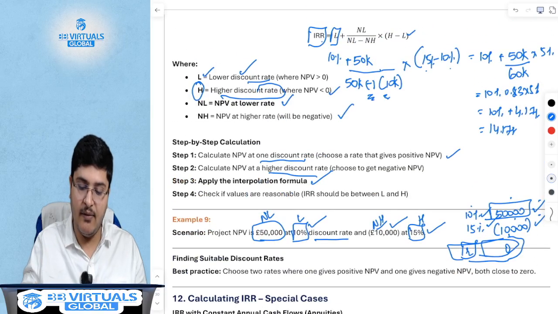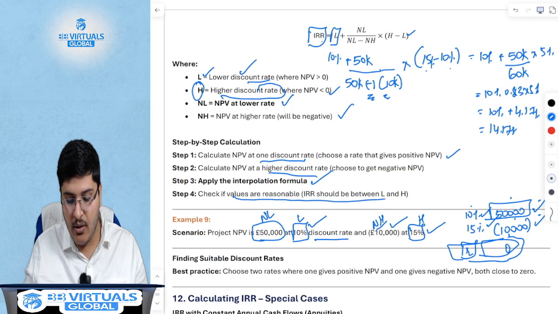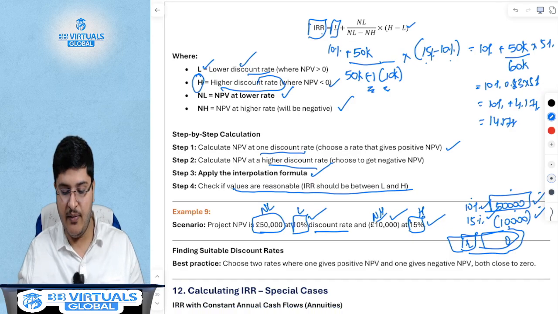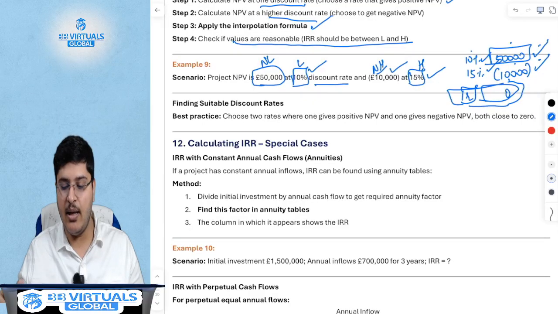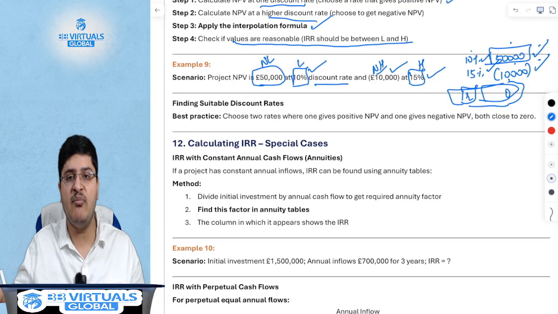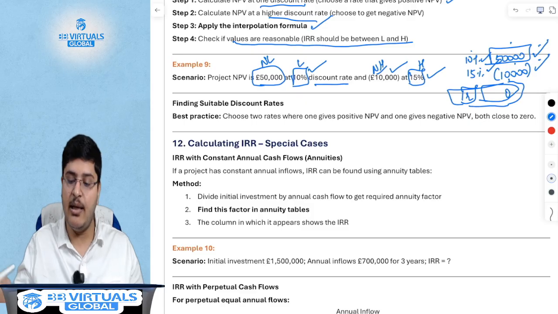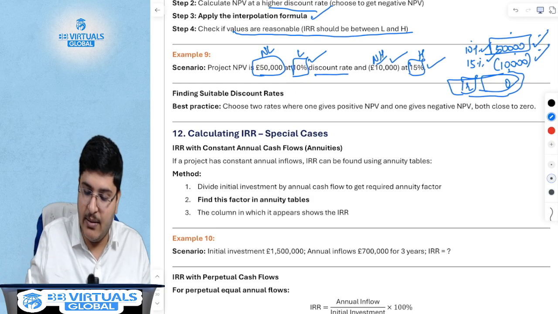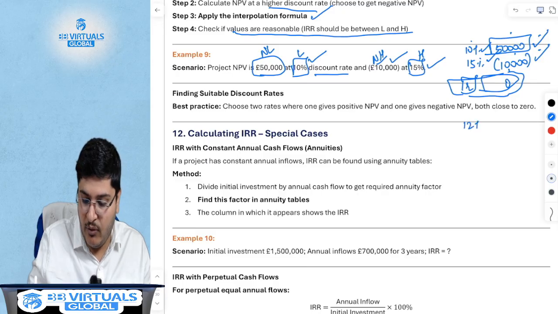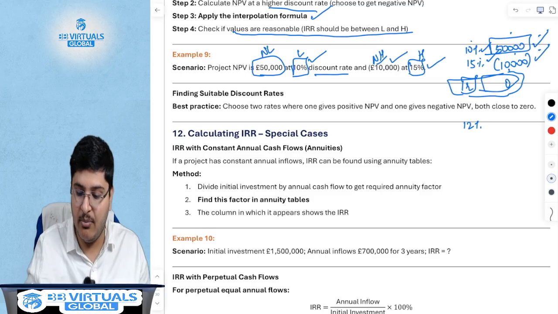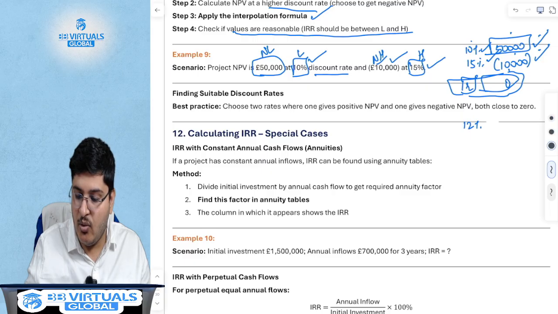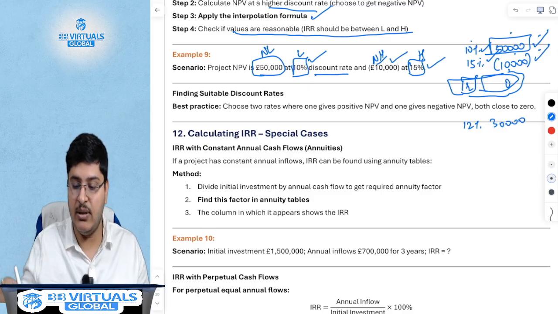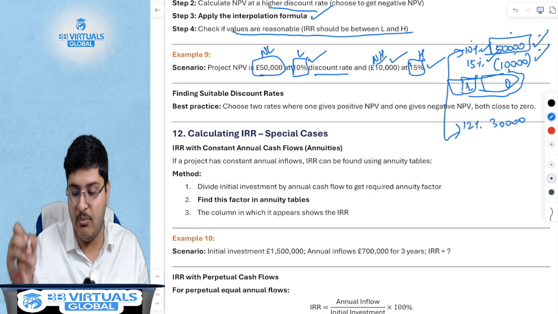Then you apply this IRR formula and then you check if the values are fine, which is IRR should be between lower and higher. Of course, over here, if you have both positive values, then your IRR will be slightly higher than both of these values. For example, if you had a number of 12%, and I'm just putting a random number, this is not mathematically correct. If at 12% your NPV was 30,000, you can still solve the equation using 10 and 12%.